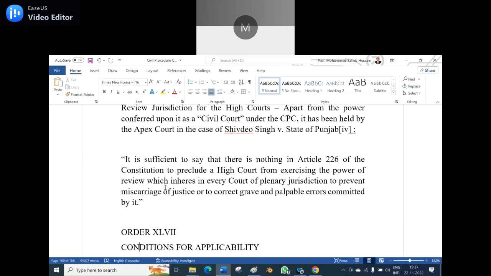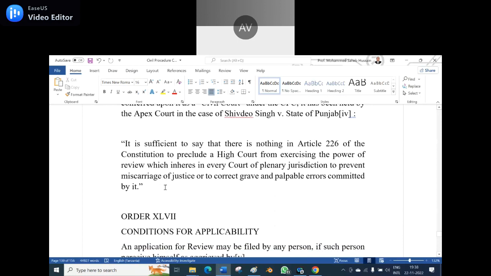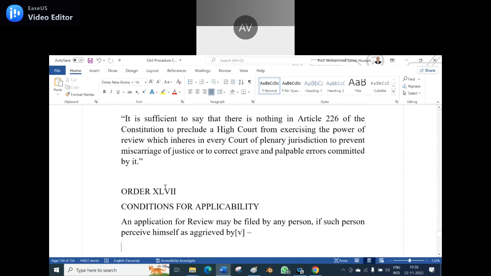Is it the form of a review or is it the form of a writ? As we read it, 226 is only for the writs. Does it also go with the reviews? No, review provisions are different. So a party can go under the constitutional article.